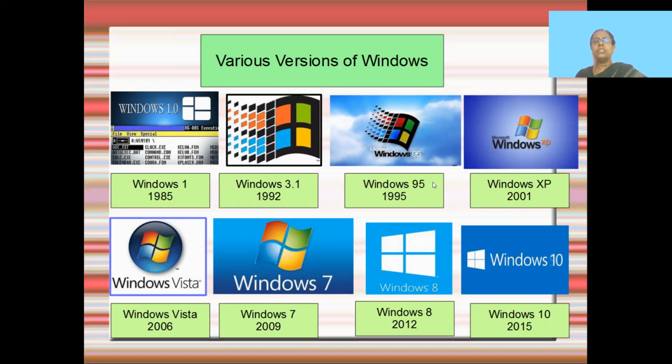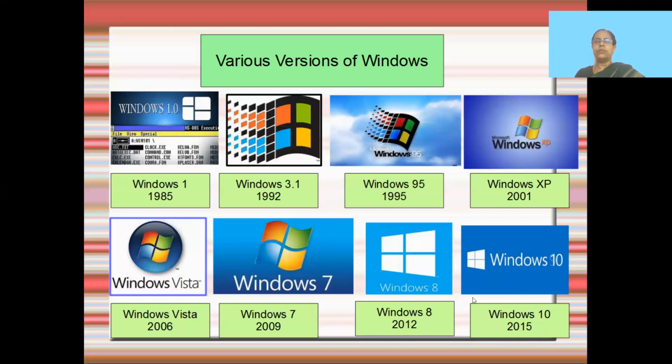Every time a version is developed, it's an upgrading of Windows. Then you had Windows Vista, which was developed in the year 2006, sorry. Windows 7 was developed in the year 2009, and Windows 8, which we still use in our school for some computers, was developed in 2012, and Windows 10 was developed in 2015.